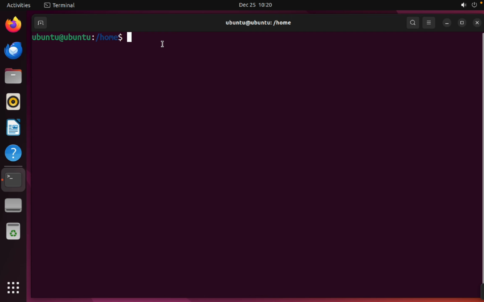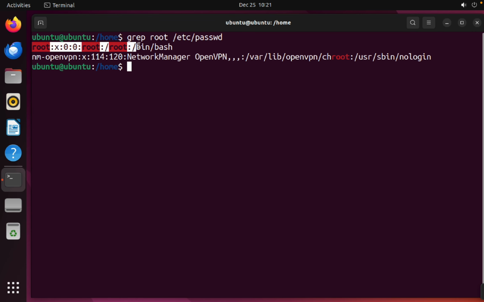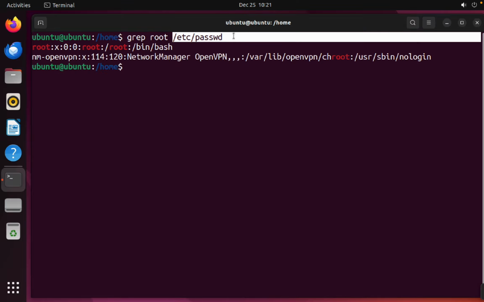And the fifth command we are going to use is grep root /etc/passwd. I will tell you what it is going to do. It just printed to your terminal. So we have four matches of root in this file.